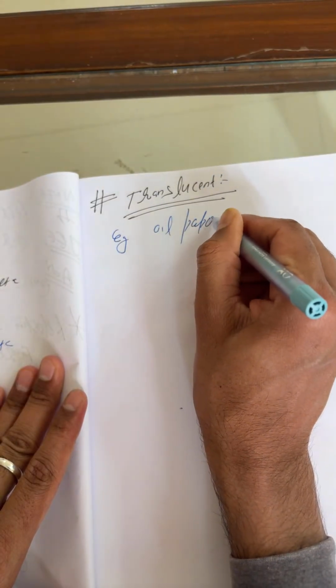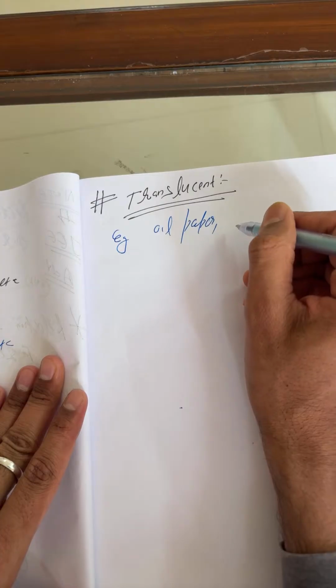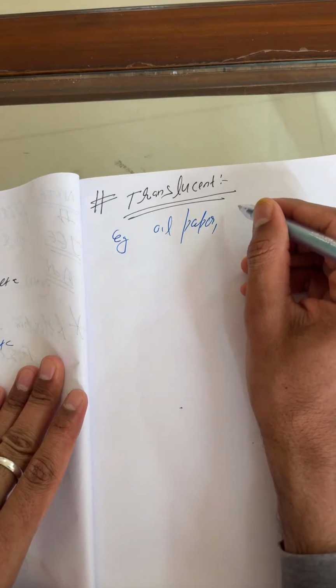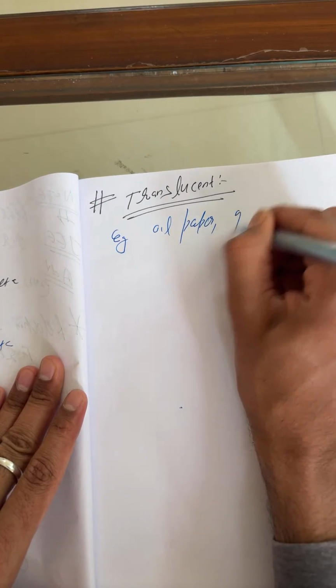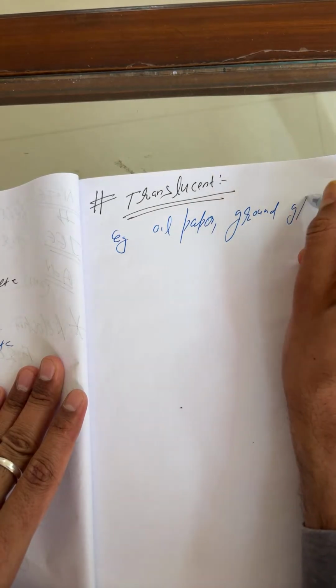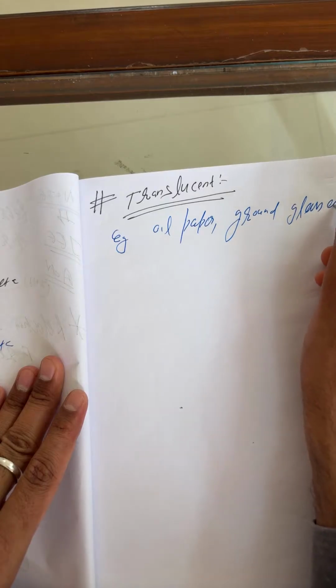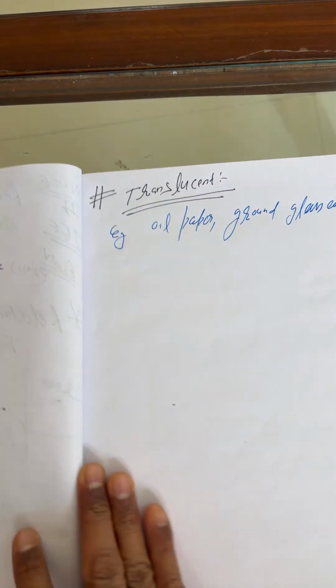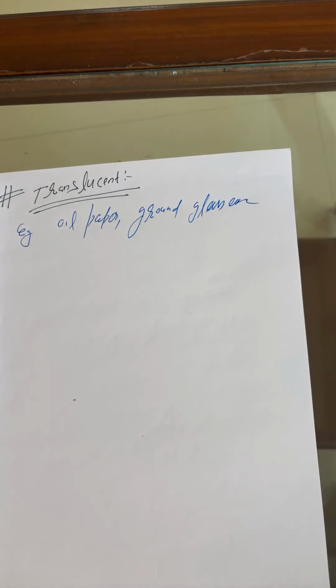White paper. Then what else is it? Tell me, it's ground glass. You can also say this is ground glass, etc. Right, children. Okay, then let's go through the next one.